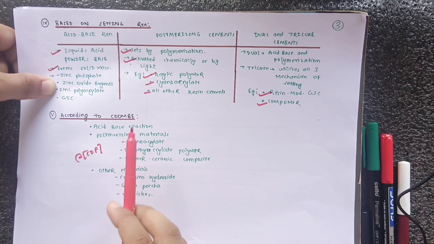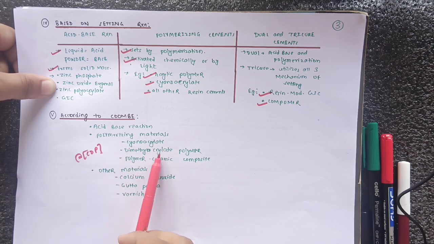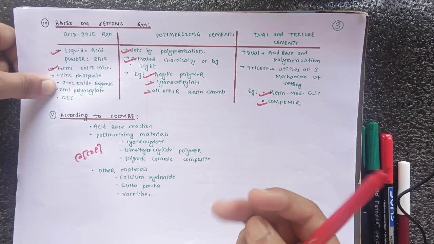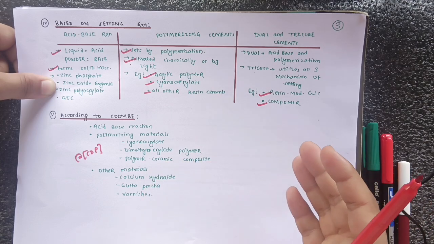As it is given by a scientist, in viva you should tell in such a sequence; you can't mix here and there. So you should remember this mnemonic: CDP. Cyanoacrylate, dimethacrylate polymer, and polymer ceramic composite. Similarly, in other materials there is calcium hydroxide, gutta percha, and varnishes. So just remember this, it is also easy: acid base reaction, polymerizing materials, and other materials.